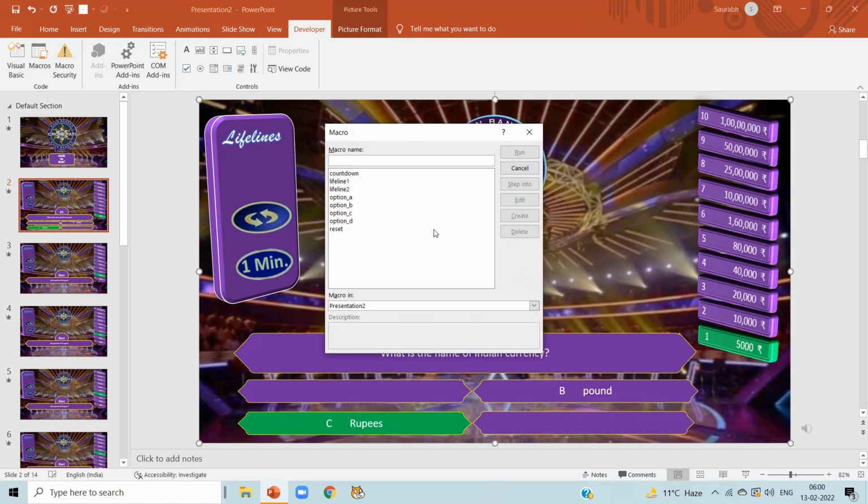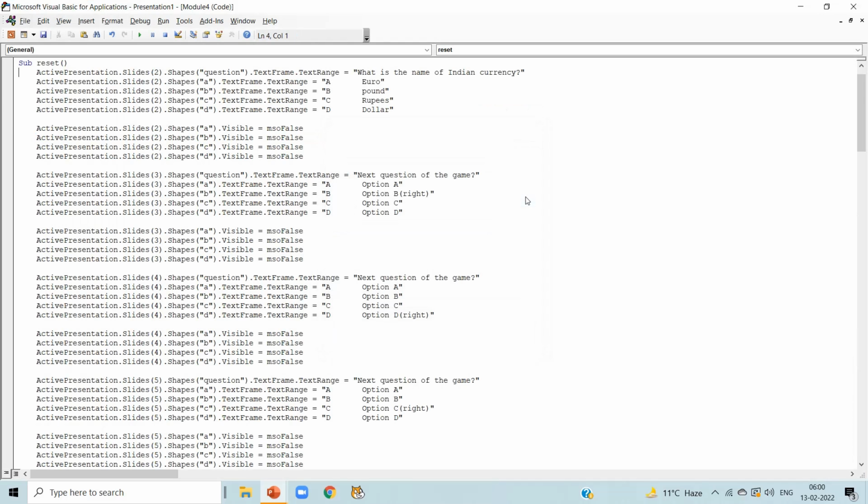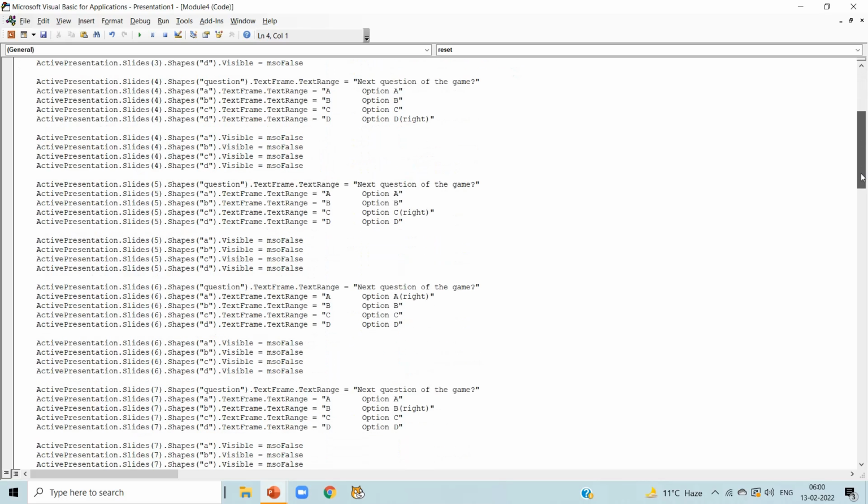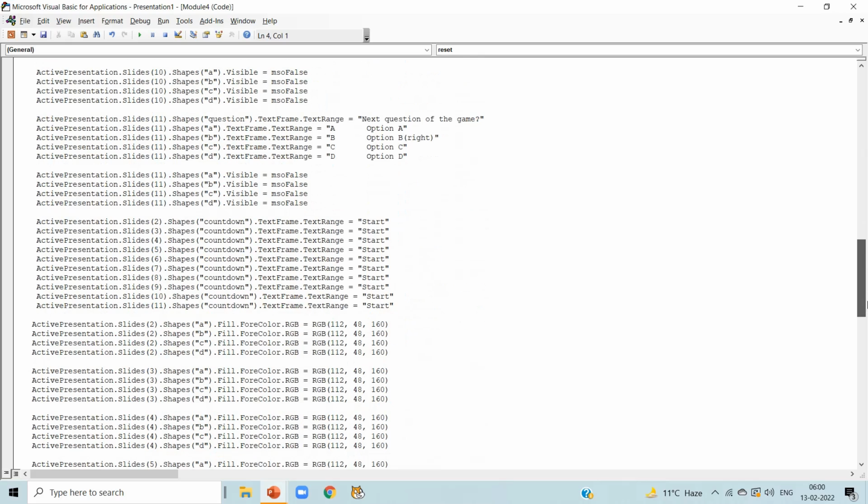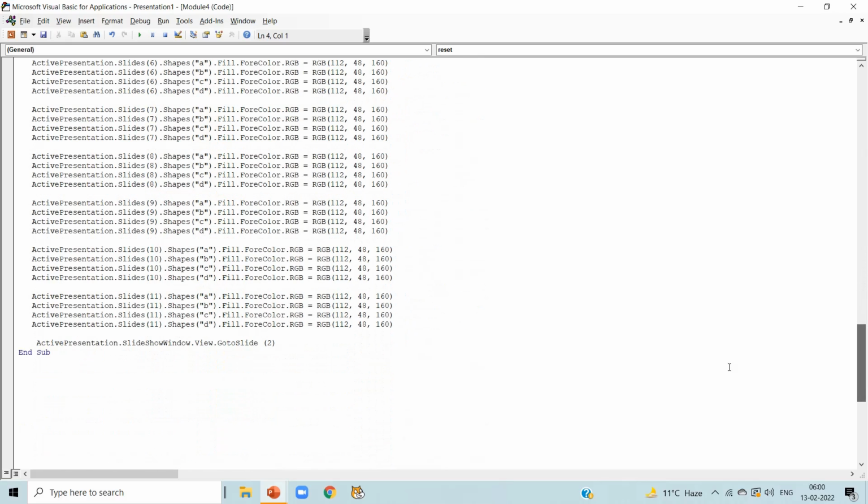Now in developer macros select reset and click on edit. Go to the end of the code, just before the line ActivePresentation.SlideShowWindow.View.GotoSlide 2. Just before that, paste the code.